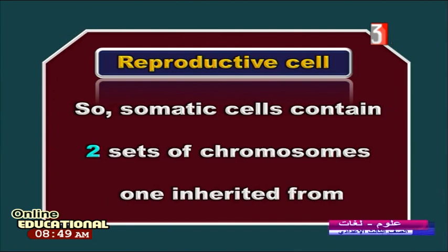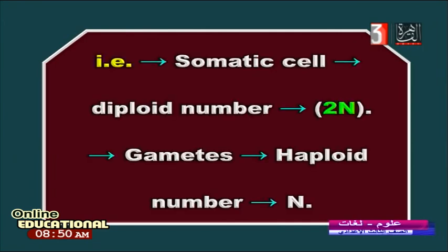What about this? A somatic cell contains 2 sets of chromosomes, one of which is inherited. We say diploid.